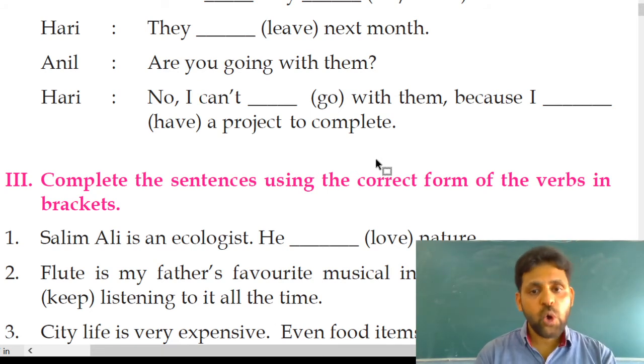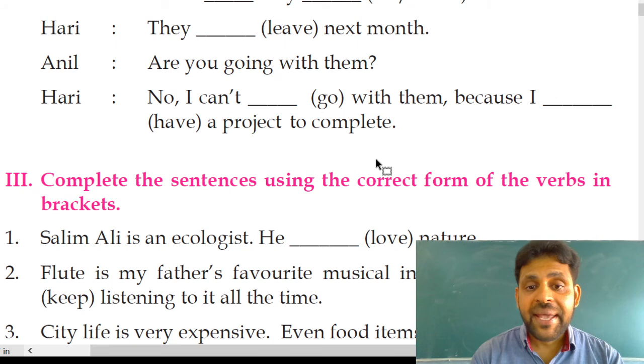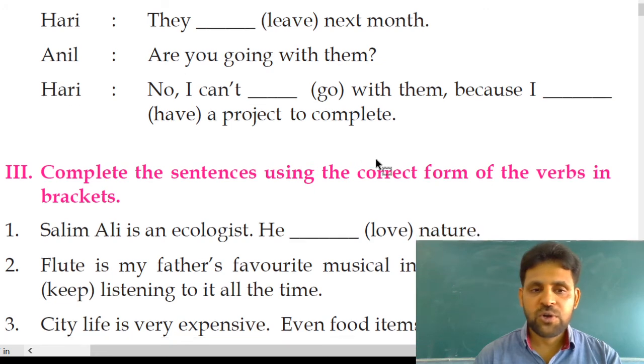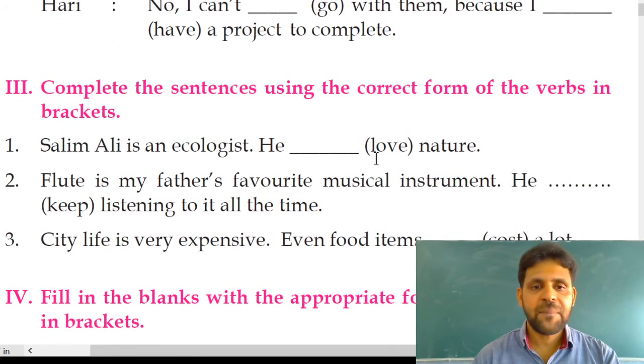Anil, are you going with them? No, I can't go with them. You don't need to change. As it is, you should rewrite the answer given in the bracket, because I have a project to complete. There is no need to change. Let us move on to the third example.